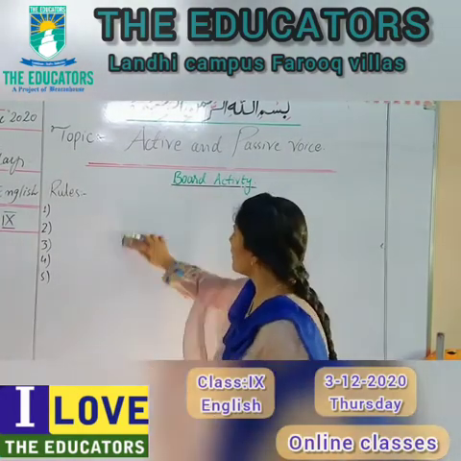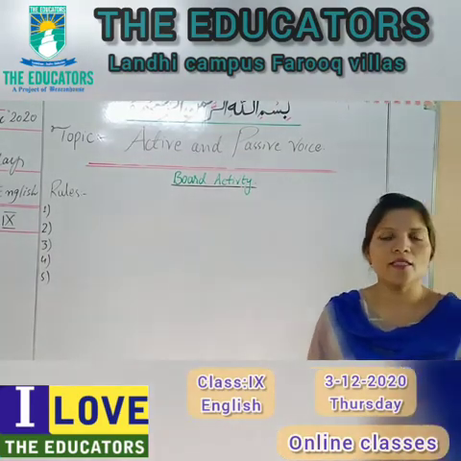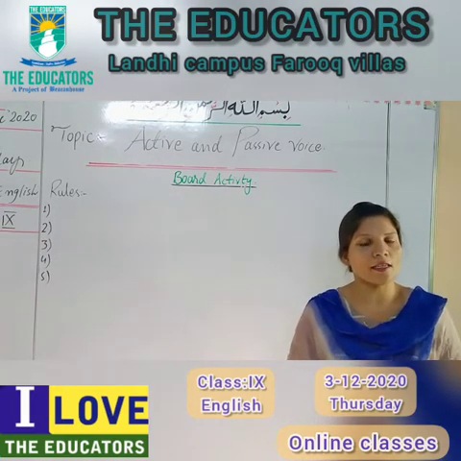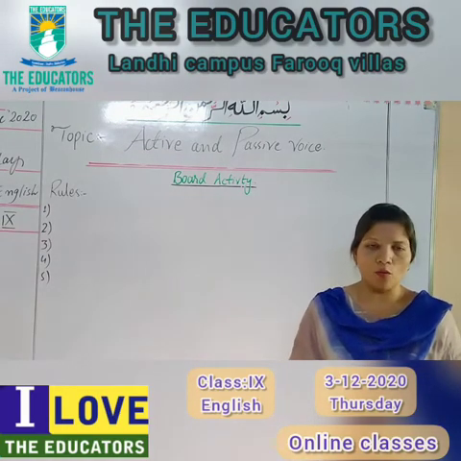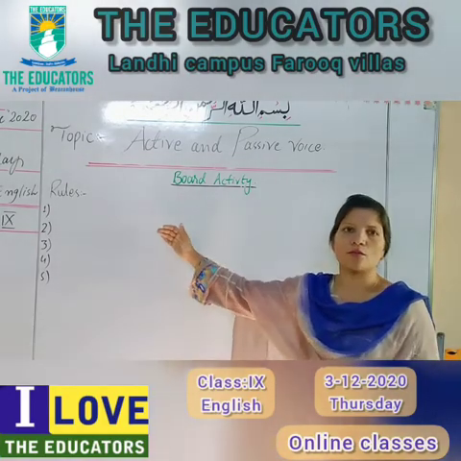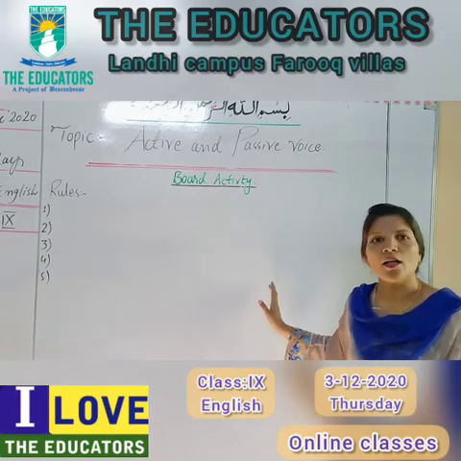We can say it. So I will go ahead with a board activity by which you will easily learn some rules. This is very easy to transform active sentences into the passive one. I will teach you some board activity and some rules. With the help of these rules, you will change the active sentence into the passive one.